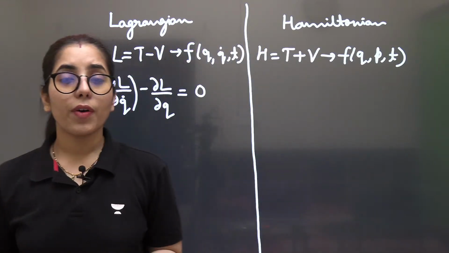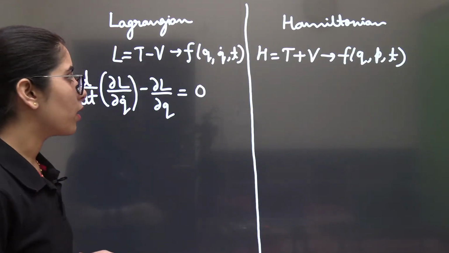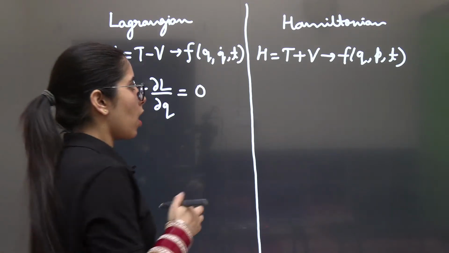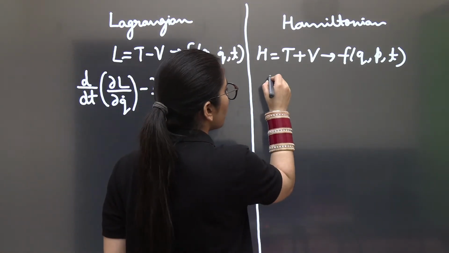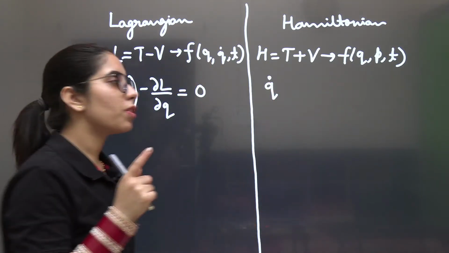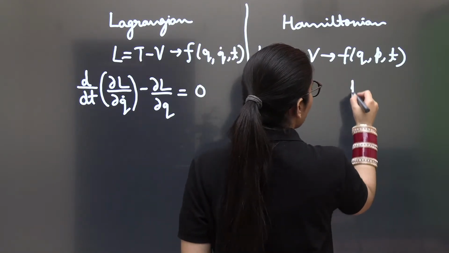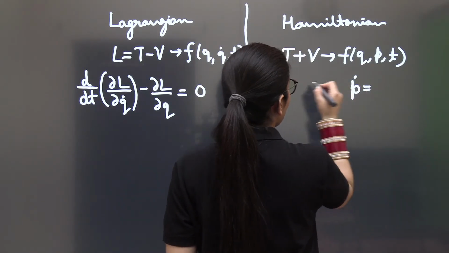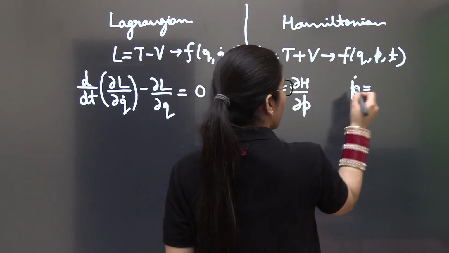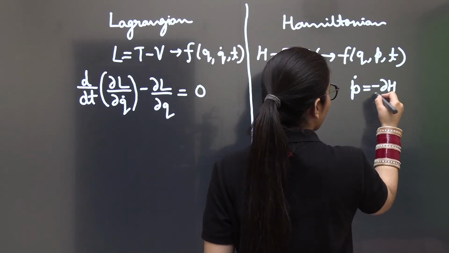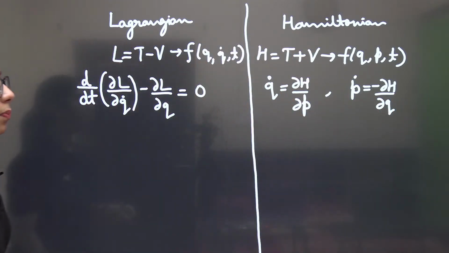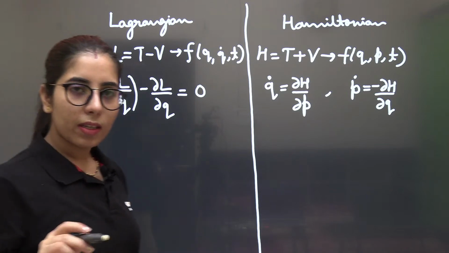Other than that, if I talk about the Hamiltonian, we are also going to have the Hamilton's equations of motion. What are these? q dot, which is simply dq upon dt. q dot means the differentiation with respect to t. And p dot, which is dp upon dt, is equal to what? q dot equals delta H upon delta p, and p dot equals minus delta H upon delta q. This is what you will have. Done? Delta H upon delta p and minus delta H upon delta q.